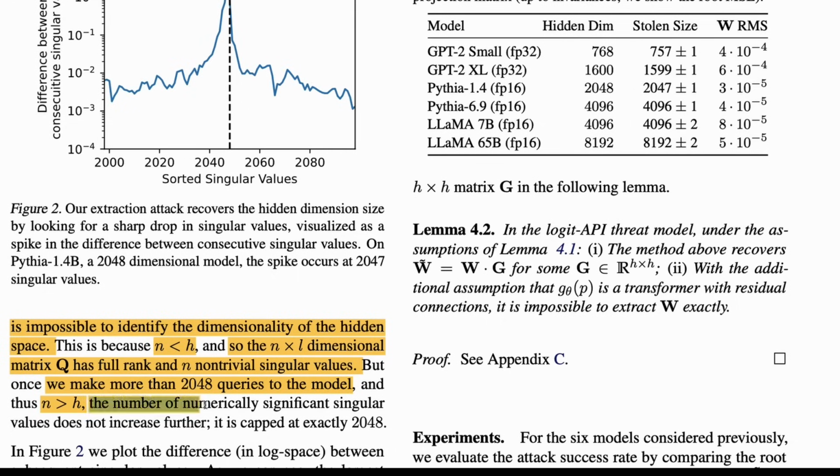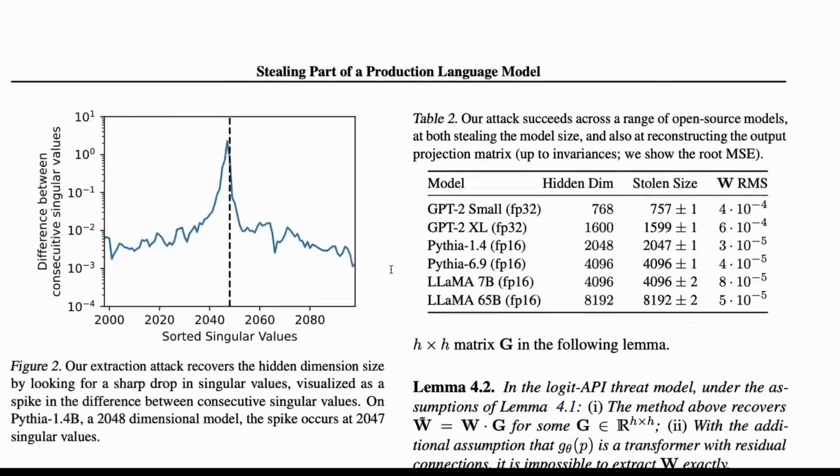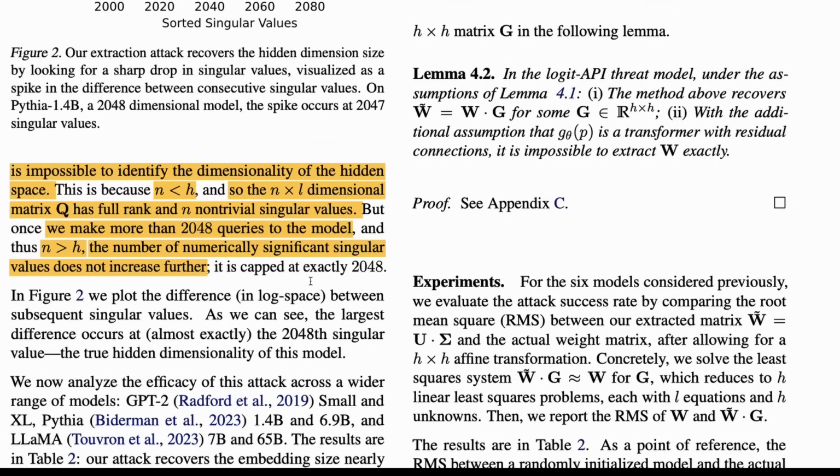The number of numerically significant singular values does not increase further. So SVD is compressing things for you. After 2048, the values do not increase significantly, and because of that, you see this drop. And that is when you understand, okay, this is the point where there is h.